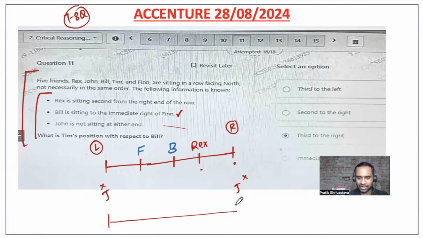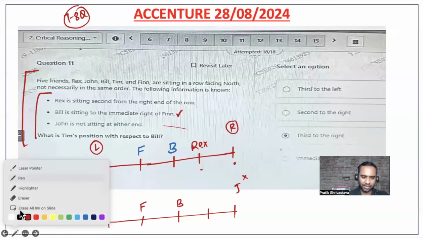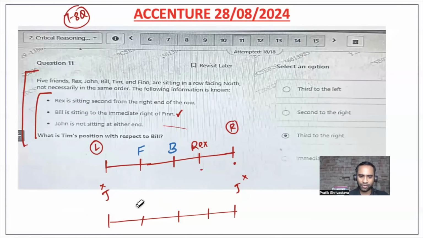Generally I do that. So always take two diagrams. This was a simple question, so I had not taken, but you can take it. Now Rex is sitting here, from the right side. One possibility is that Bill is sitting to the immediate right of Finn, this is one.